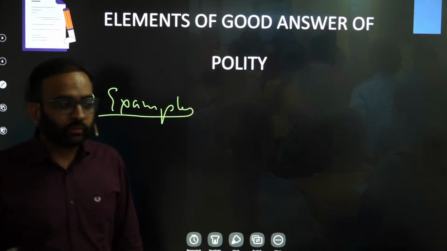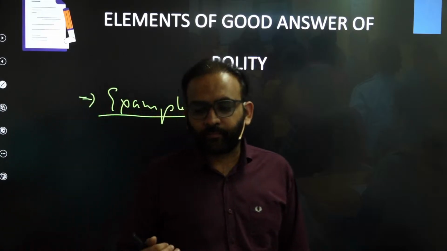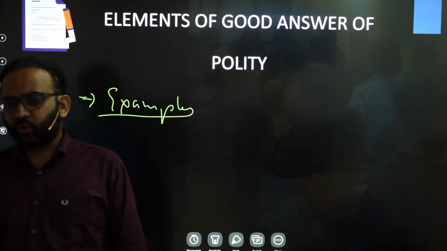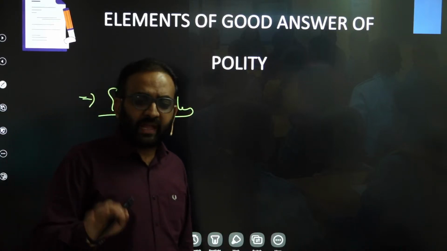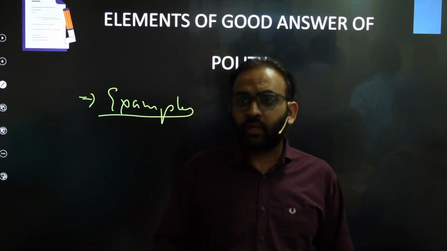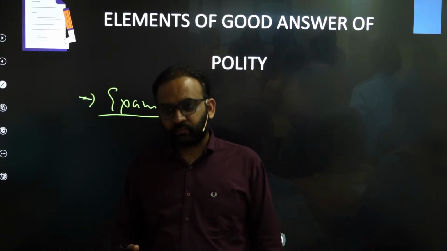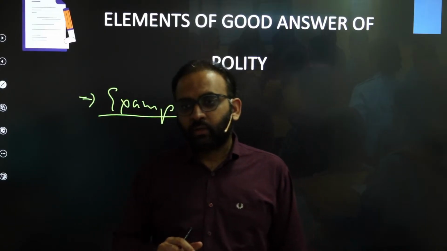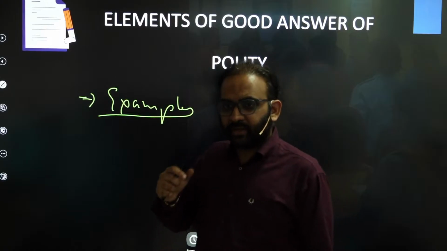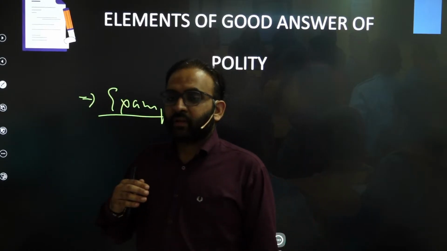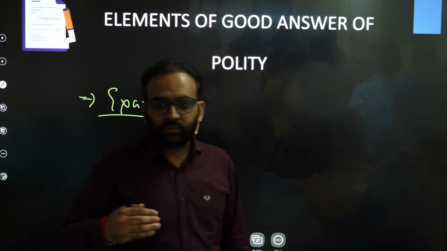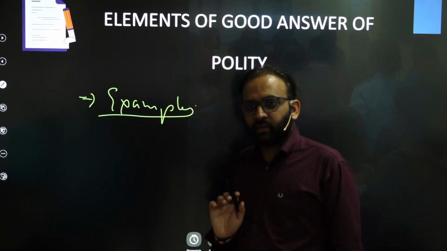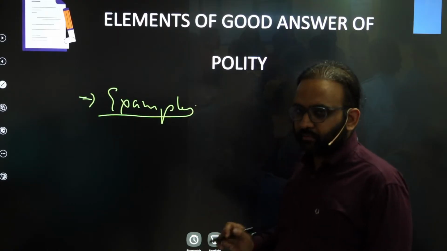It means the theoretical concepts you read, you understand in your GS or in your optional, etc. Whether you can apply those concepts in solving real life problems or not. UPSC wants to test it. Right? So that UPSC judges you by looking at your examples. Right? So your points should be substantiated with examples.